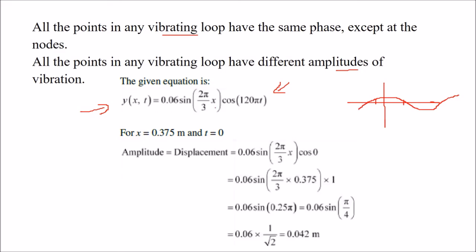So let us put x as 0.375 and t equal to 0. So when we put t equal to 0, cos 0 is 1. When we put x equal to 0.375 here, it becomes 0.25 pi. So we can find out the value. This is nothing but sin pi by 4, which is 1 by root 2. So 0.06 into 1 by root 2 is 0.042.